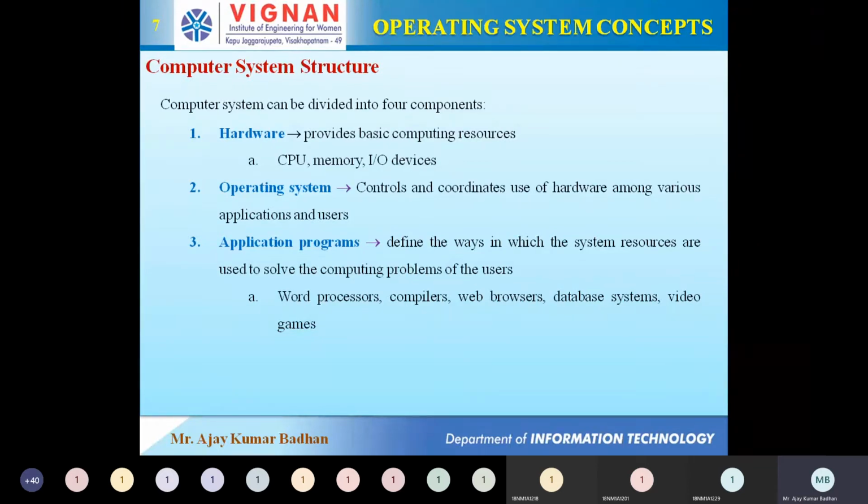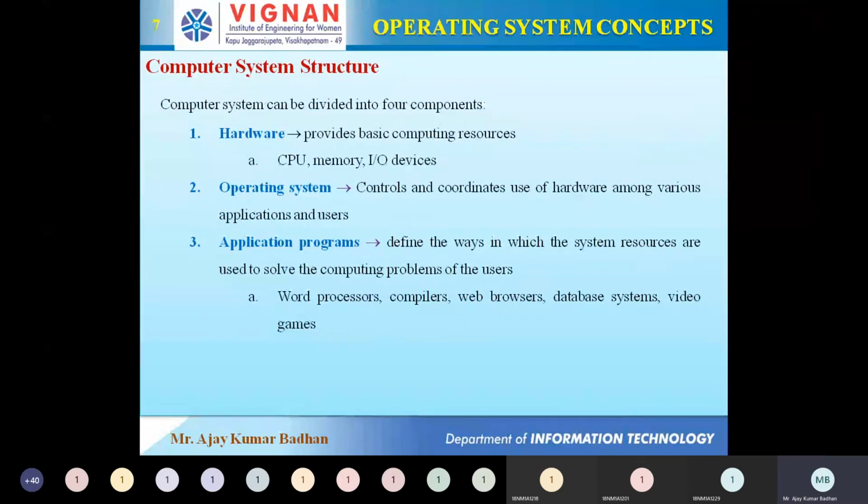After writing the program, you compile it, so we need compilers, a separate kind of application program. After compilation, it is converted into zeros and ones, which the operating system gives to the hardware. Then it performs the operation and gives you the result. Next, web browsers, database systems, video games, etc. All these come under application programs.